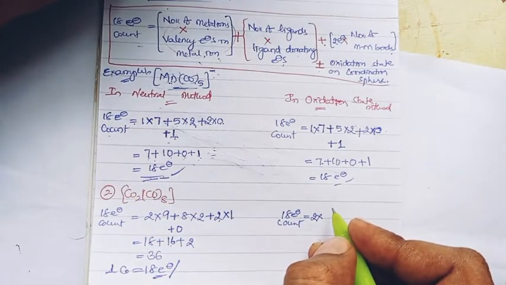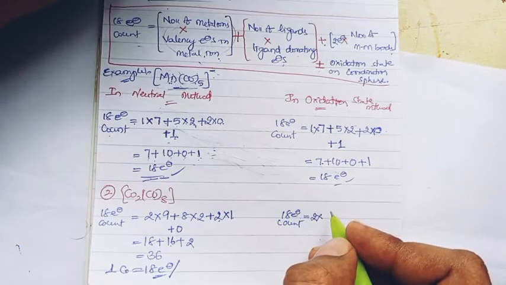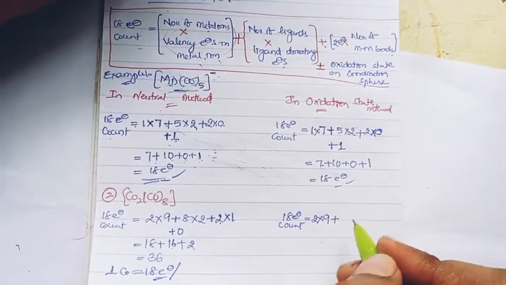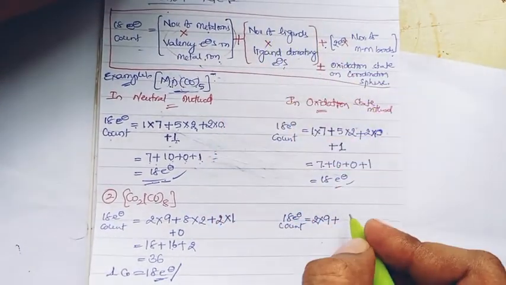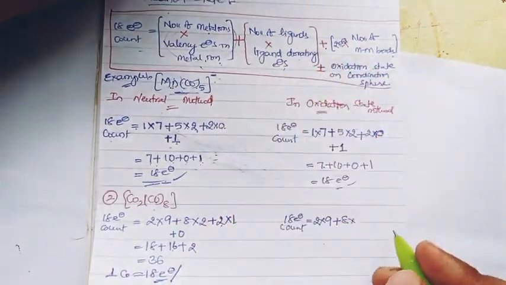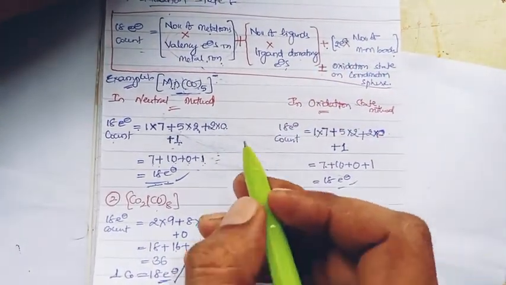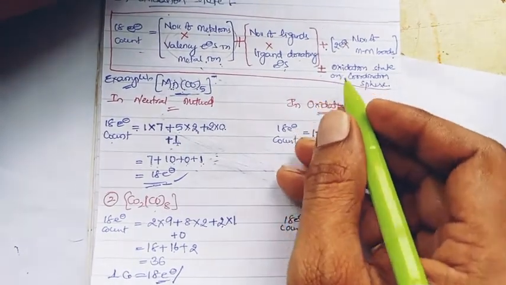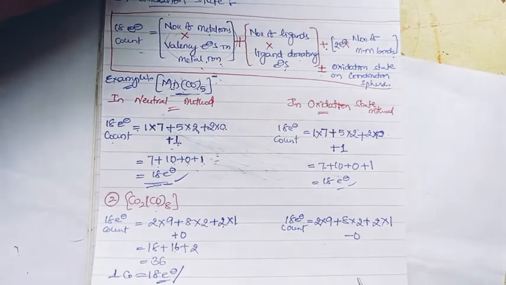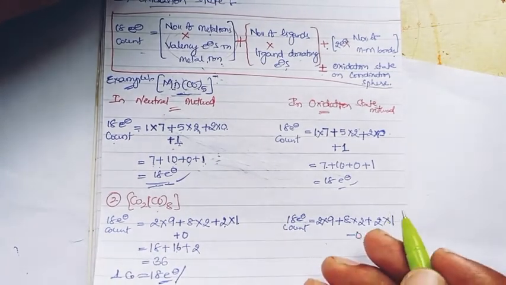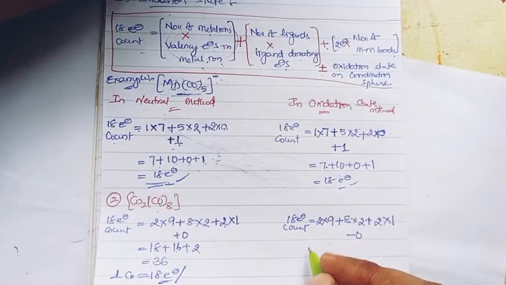So each zero oxidation state cobalt will have 3d7 4s2, totally 9. So plus number of ligand sites are 8 into ligand donating electrons are 2, plus 2 into number of metal bonds are 1, and plus or minus oxidation state is 0. Here I consider plus, here I consider minus, nothing. 0 plus minus doesn't matter, right?